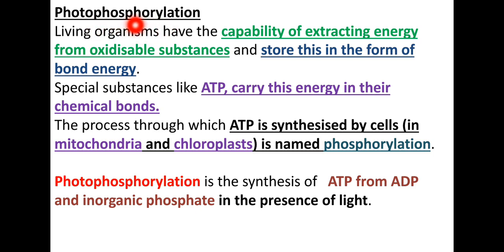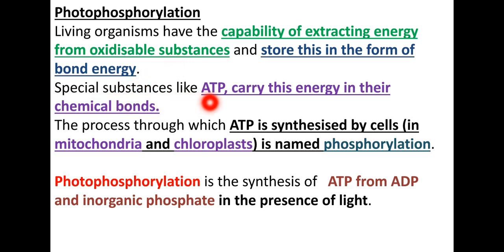Before going to understand the photophosphorylation, we have to know what a phosphorylation is and when it occurs in living organisms. Let us observe, living organisms have the capacity of extracting energy from oxidizable substances. Here, an oxidizable substance is a chemical substance which has energy in the form of bonds. There are a number of examples for oxidizable substances. They are ATP and NADPH.